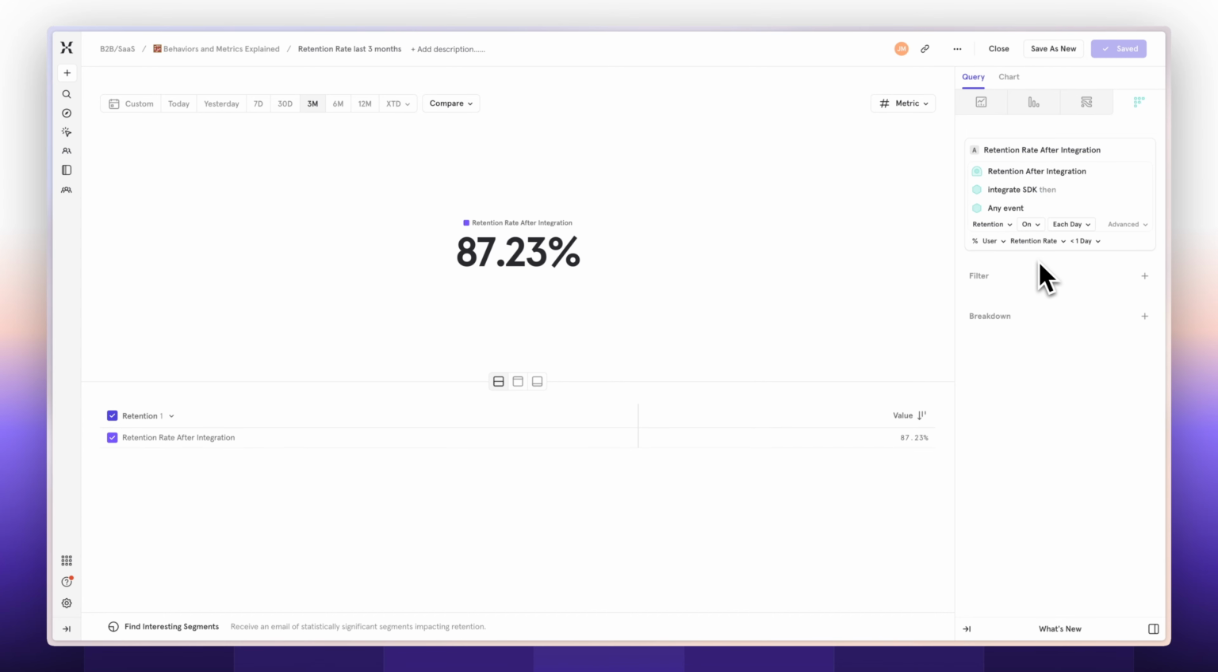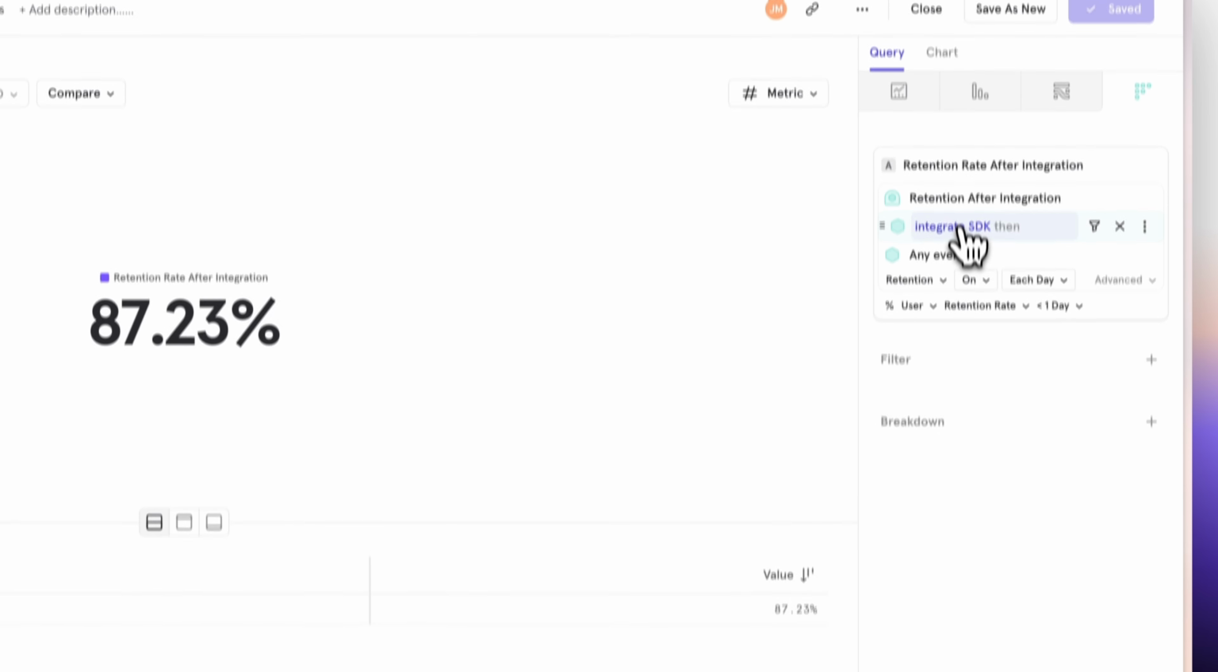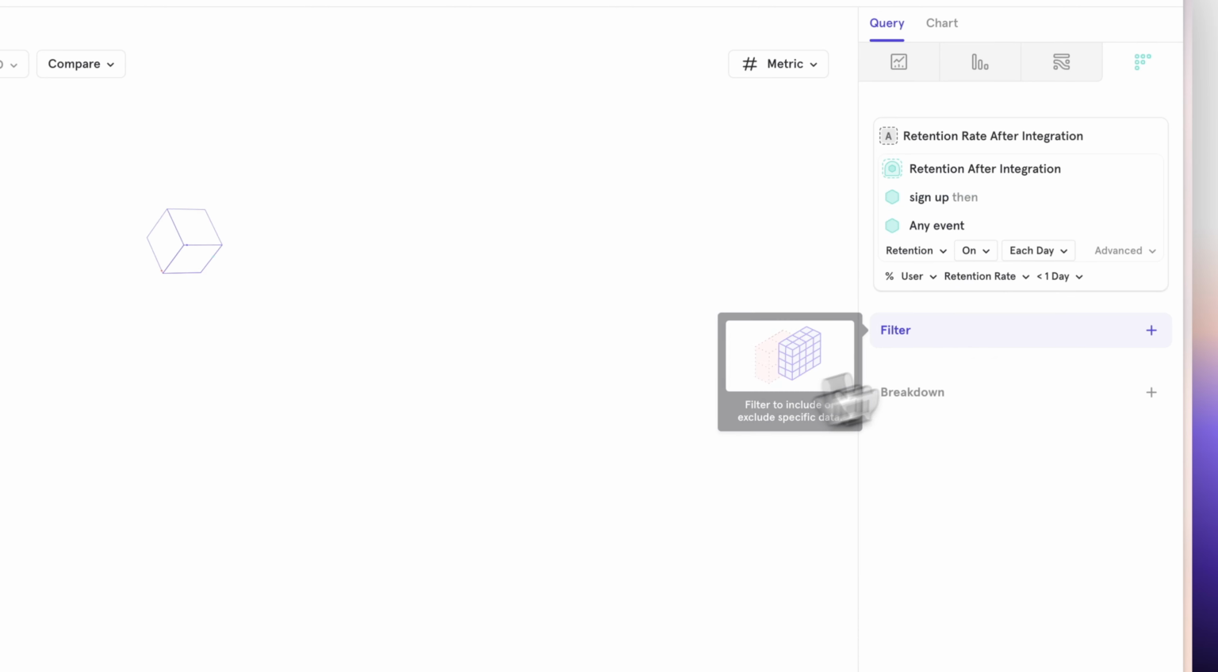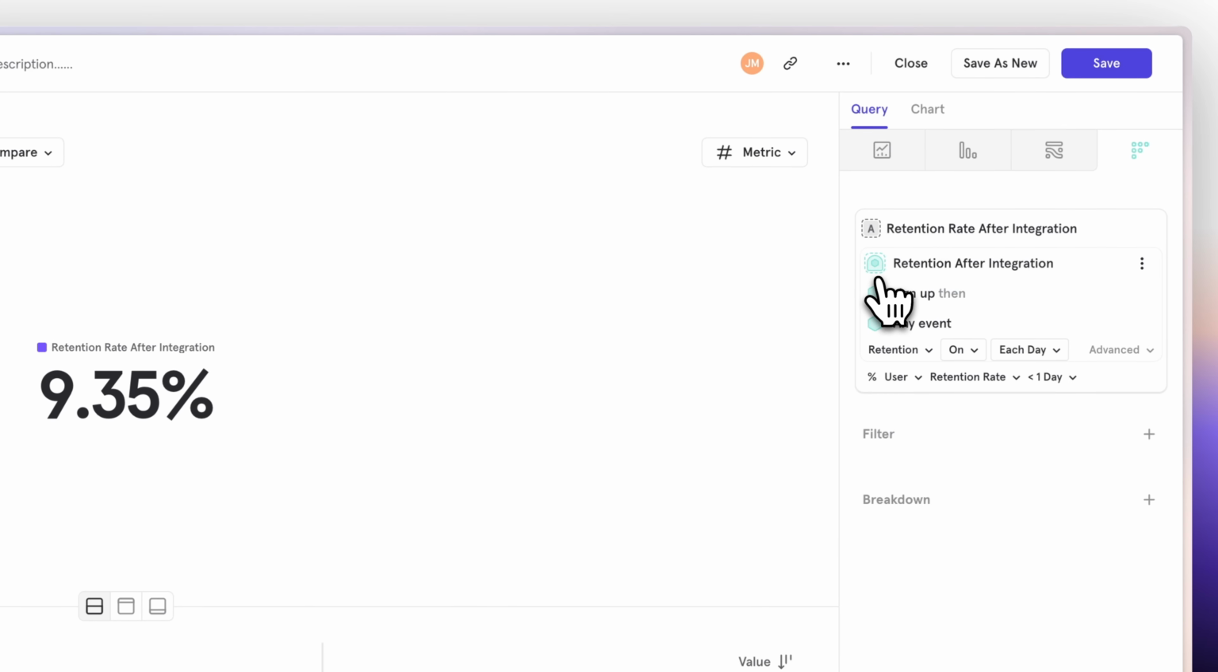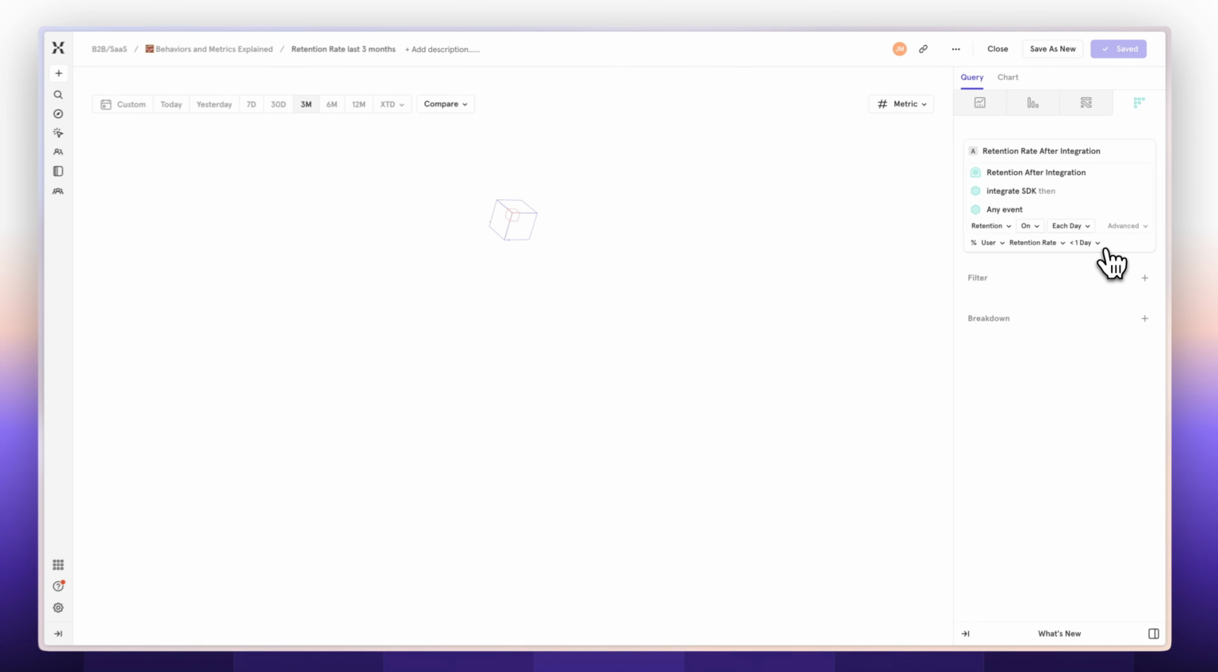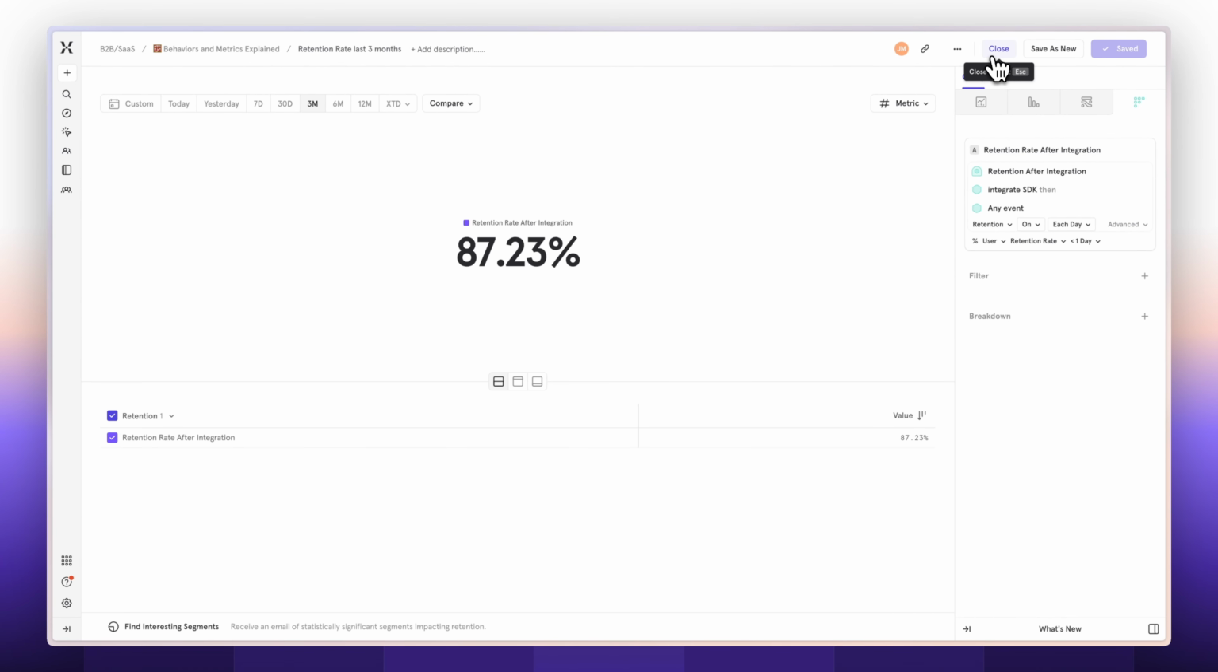So if I was to go into this behavior and change any of the details, like from integrate SDK to sign up, because I see this little dotted line, I could say, oh, this is the wrong behavior. I need to reset that. And so I can just go to this overflow, clear those changes, and get back to where I was.